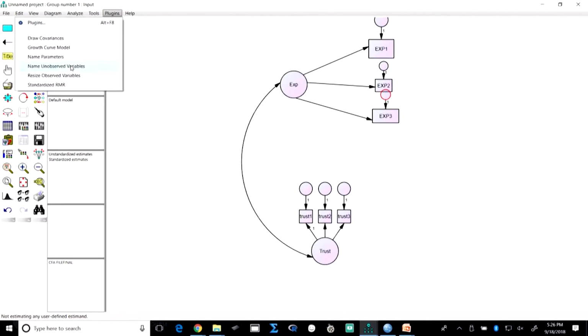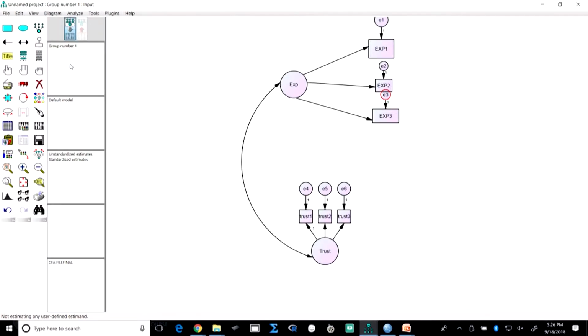Just go to this place, Name Unobserved Variables. So, each error term has been given a name, correct. Now, you can run it, okay. This is how you draw the model. My interest is only to show you how to draw the model. If you want to make any changes, all those icons are there, right.